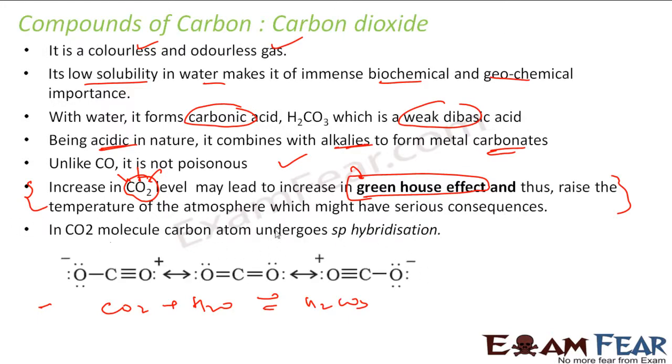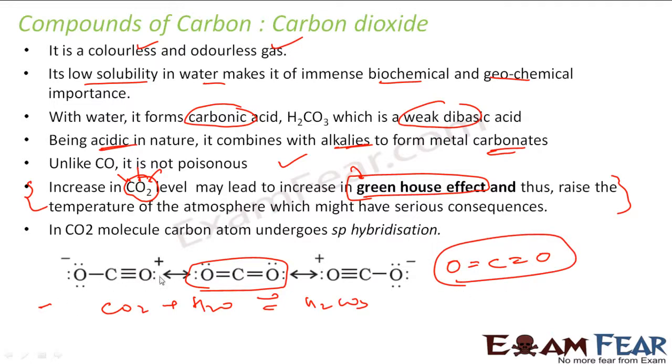And in carbon dioxide, the carbon goes through sp hybridization. So if you see the shape of this, you have something like this. This is the shape. Sorry, the resonance shape of carbon dioxide. It exists in three resonance structures. This is the resonance structure of carbon dioxide.